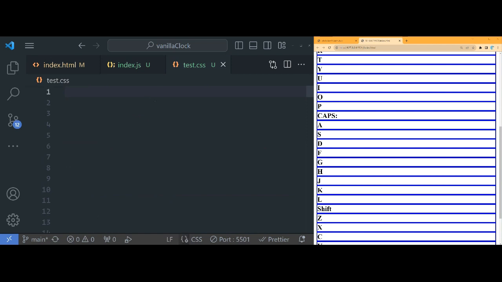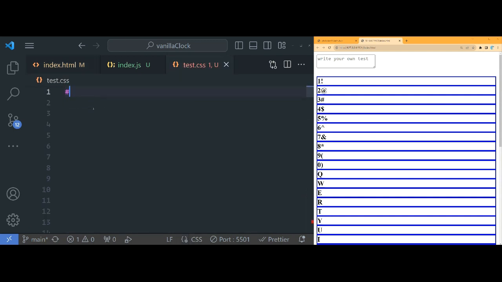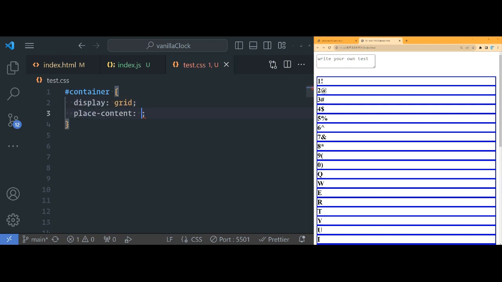Okay. So let's make this look a little bit neater. How can we target all this? Let's go to our HTML. So right now, everything is inside of our container, right? So container, I'm just gonna do display grid, place content center for now, okay?